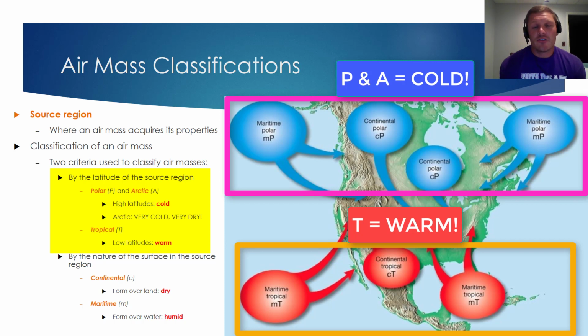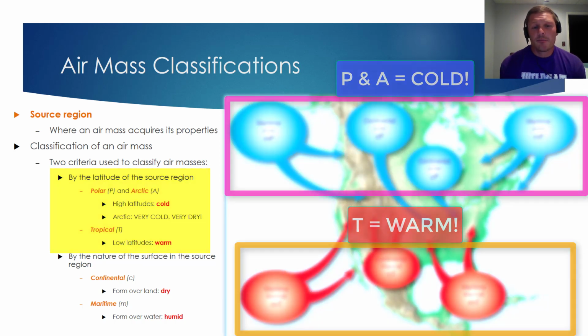If the air mass is classified as tropical, it will contain warm air. If the air mass is classified as polar, it will contain cold air. And if an air mass is classified as Arctic during the winter months, it contains very cold air. And it's also very important that I state that we will use the capital letter T to symbolize tropical air masses, the capital letter P to symbolize polar air masses, and the capital letter A to symbolize Arctic air masses.